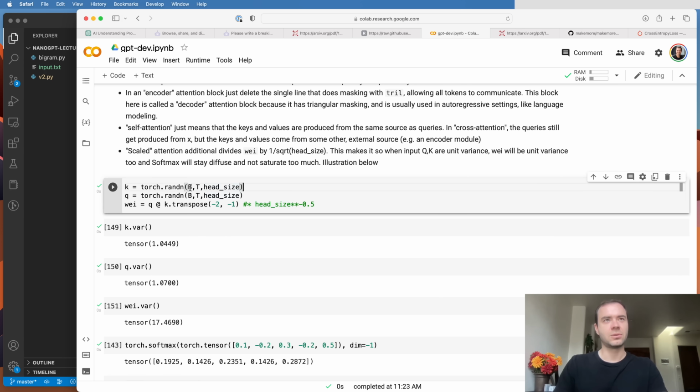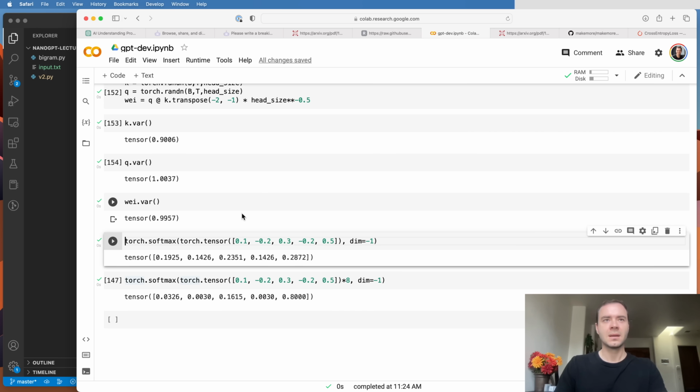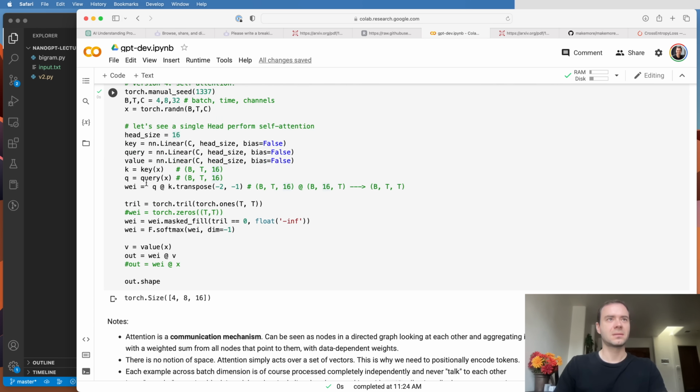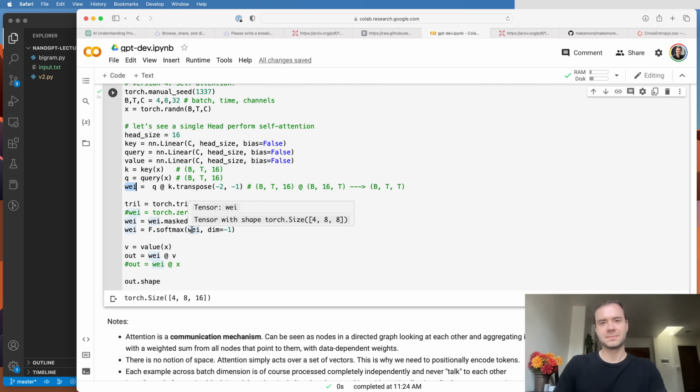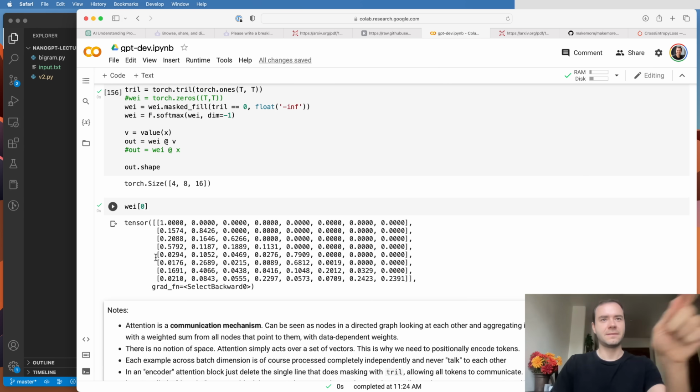The problem is if you have unit Gaussian inputs, so zero mean, unit variance, k and q are unit Gaussian, then if you just do wei naively, the variance of wei will be on the order of head size, which in our case is 16. But if you multiply by 1/square root of head size, then the variance of wei will be 1, so it will be preserved. Now, why is this important? You'll notice that wei here will feed into softmax. So it's really important, especially at initialization, that wei be fairly diffuse. In our case here, we sort of lucked out, and wei had fairly diffuse numbers.